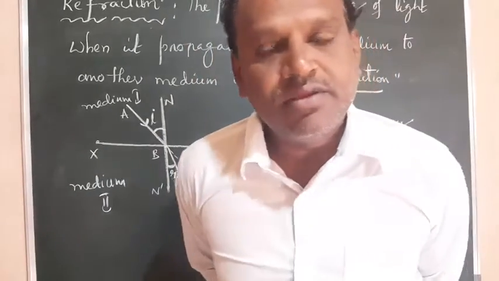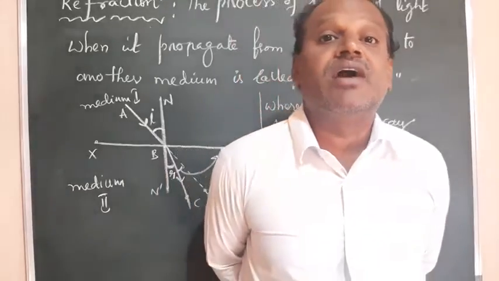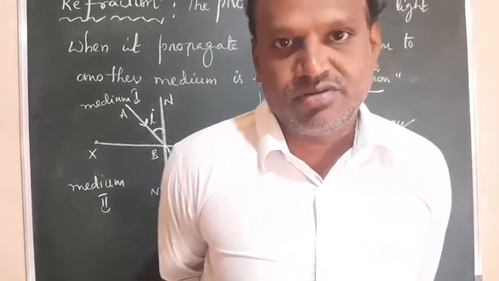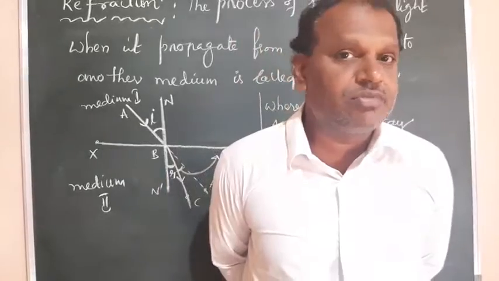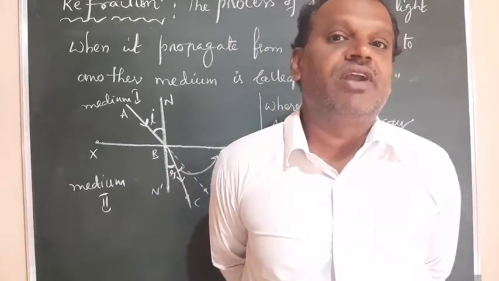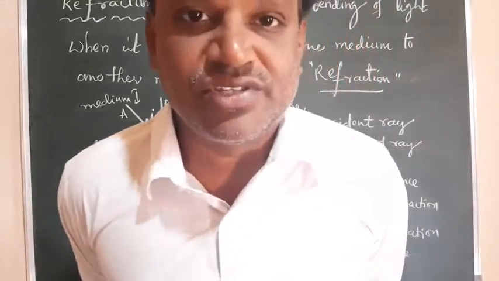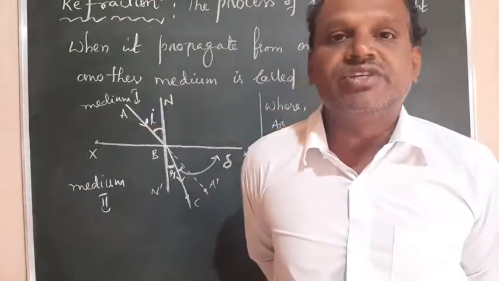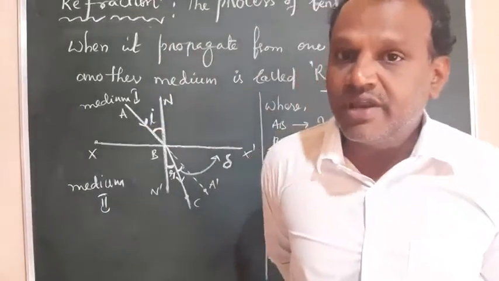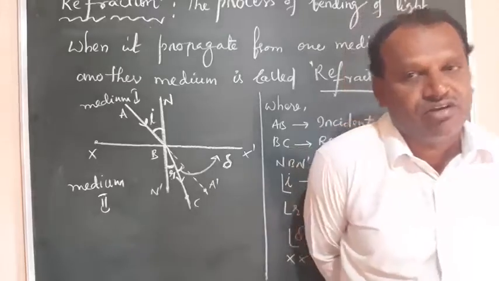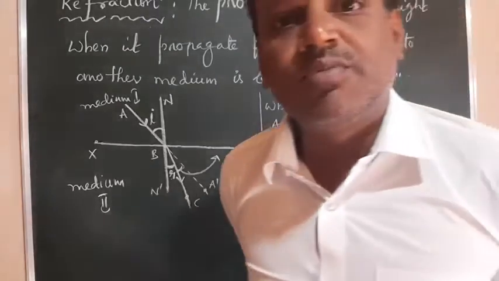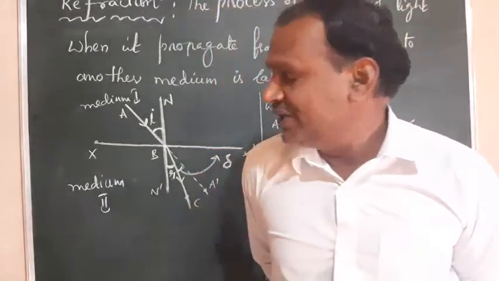Frequency, wavelength, velocity all remain unchanged. They are constant. But which one changes in the reflection process? The intensity of light changes, and it decreases, right? But in the case of refraction, which variables change and which remain constant? That I'll tell you now.